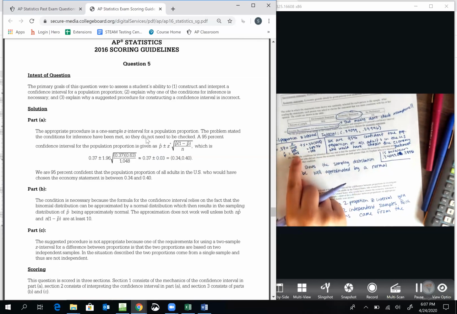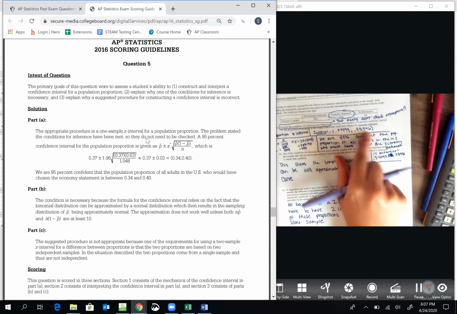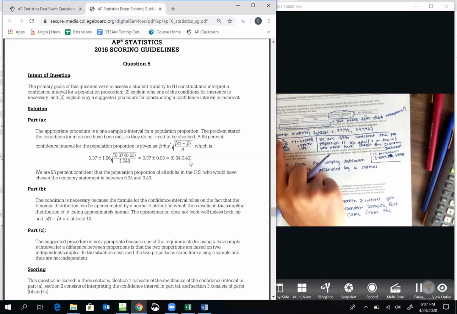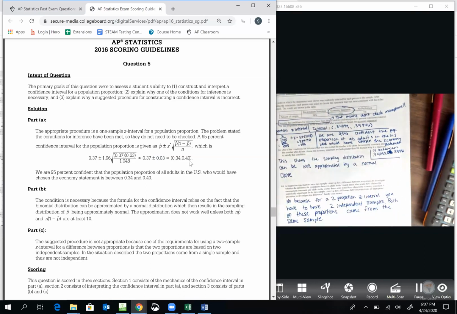So 388 over 1048 to get this interval. Oh, look, that's what they got. Make sure you have the name of your procedure. We're 95% confident the population proportion of all adults in the US who would have chosen the economy statement is between 0.34099 and 0.39946. To read theirs, we're 95% confident that the population proportion of all adults in the US who would have chosen the economy statement. Yep, that's pretty much verbatim what I wrote.